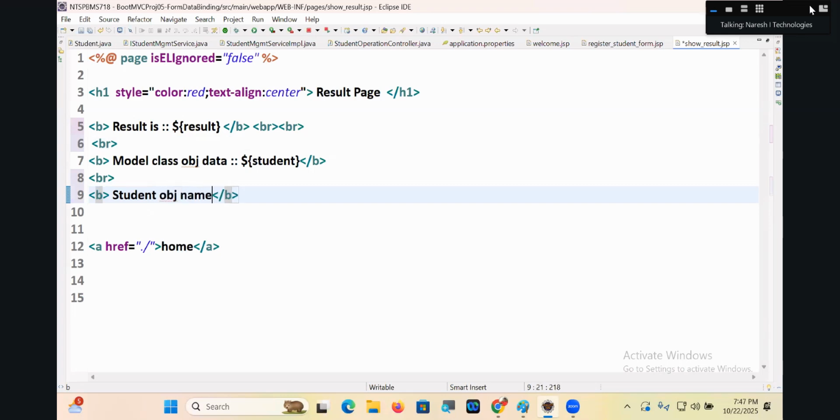Student object, student name, and average. Student dot name, comma, next one, dollar student dot average. Dollar student dot name, dollar student dot name. Okay.